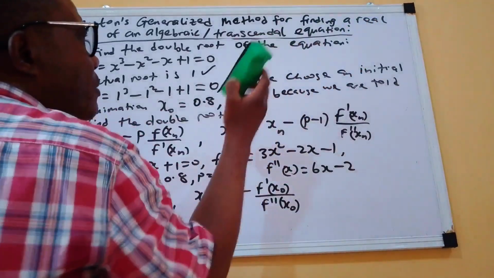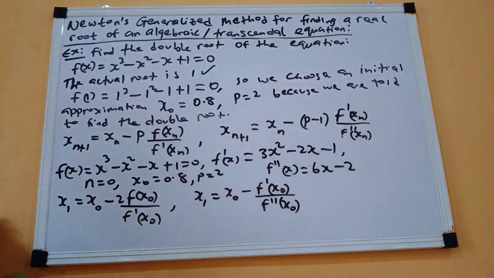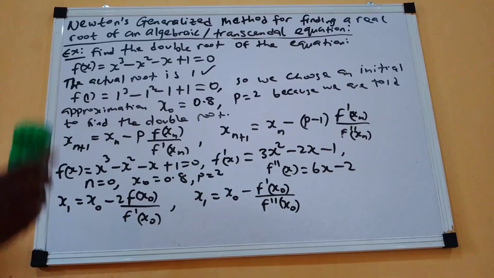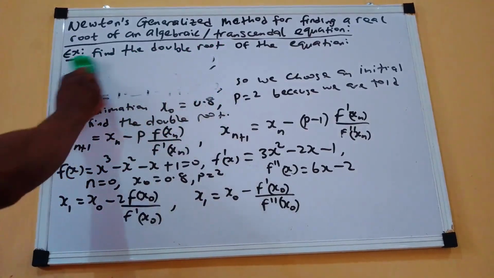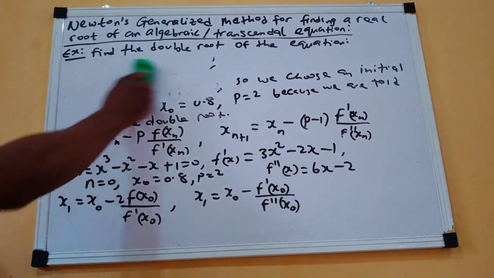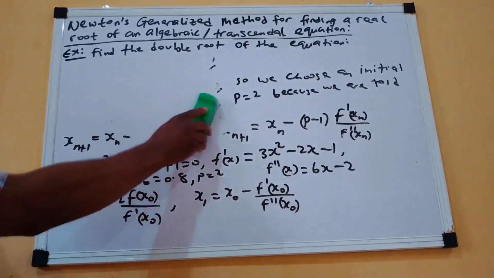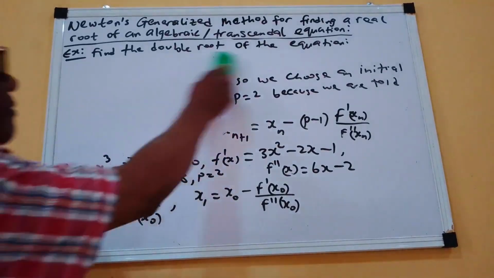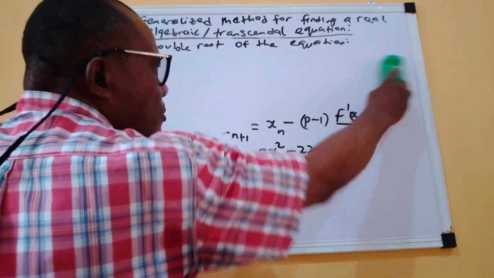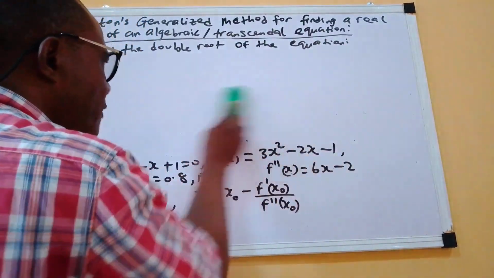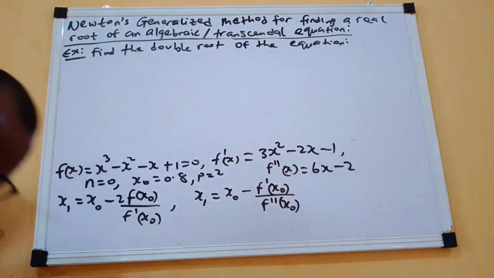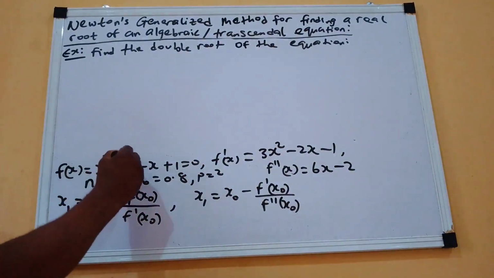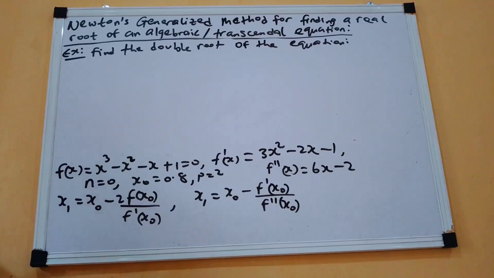Permit me to clean the question. I hope you are taking note of the question. We are to look for the double root. So permit me to clean this part that we have written, so that we can have some space to solve and get what we actually want. So if you come here, of course there is a square here. Now if you come here, we have to continue.